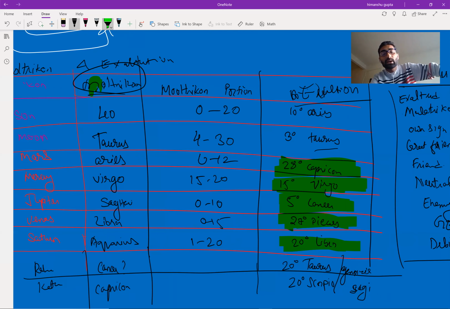Apart from that, Rahu and Ketu are at 20 degrees in Taurus or Gemini. Some texts represent Taurus, and some represent Gemini, but both houses are friends' houses of Rahu. Ketu gets exalted at 20 degrees in Scorpio or Sagittarius.